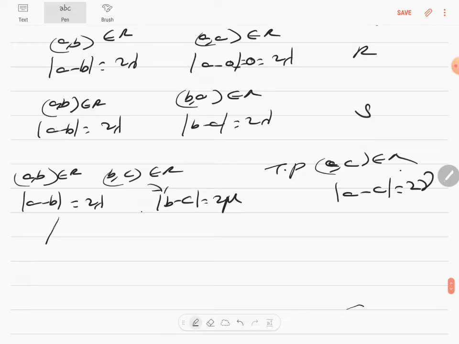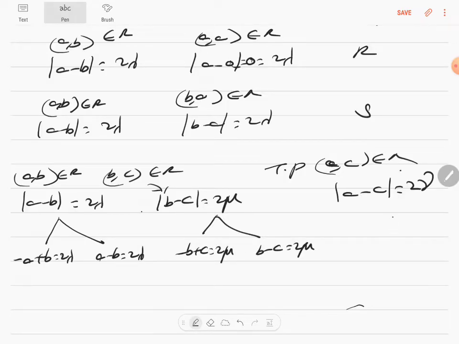You have to split this up and write negatives and positives, because what is in mod can be negative or positive. So it will become minus A plus B is equal to 2 lambda, and A minus B is equal to 2 lambda. This can be split into 2: minus B plus C is equal to 2 mu, and B minus C is equal to 2 mu.